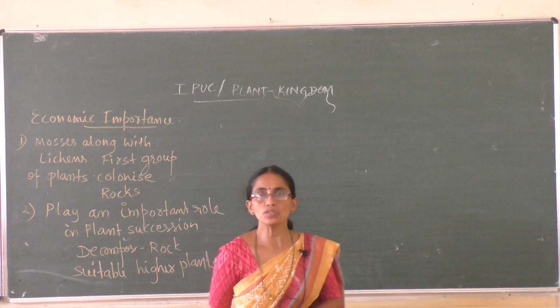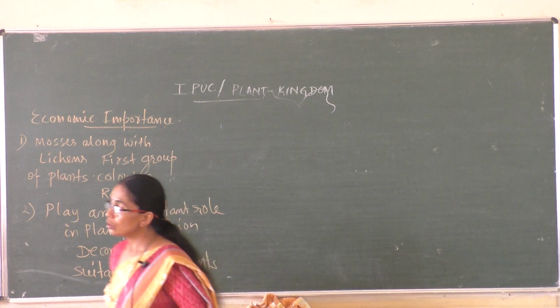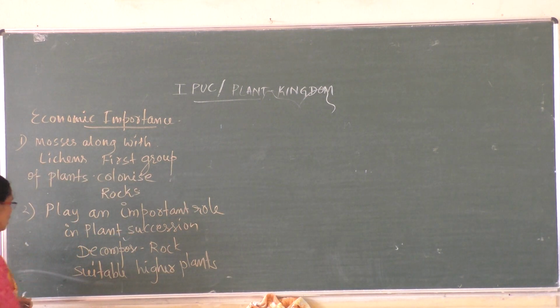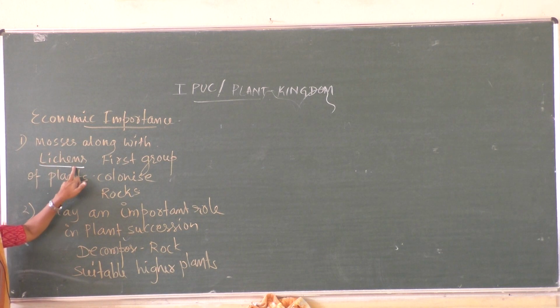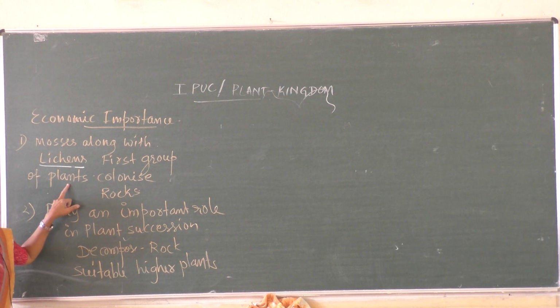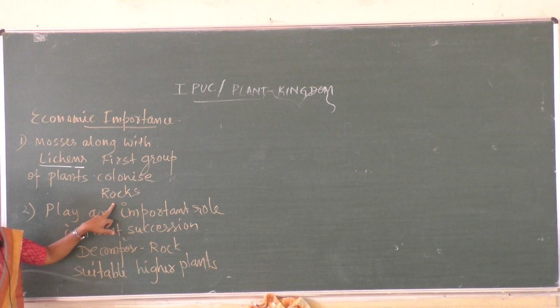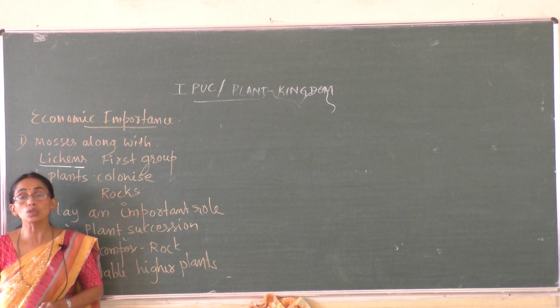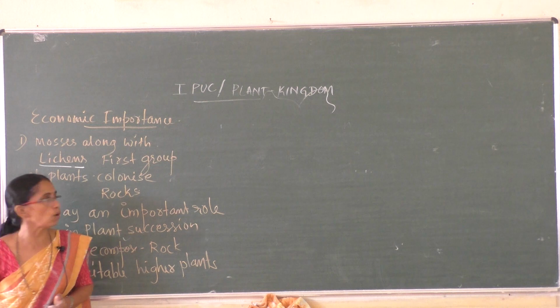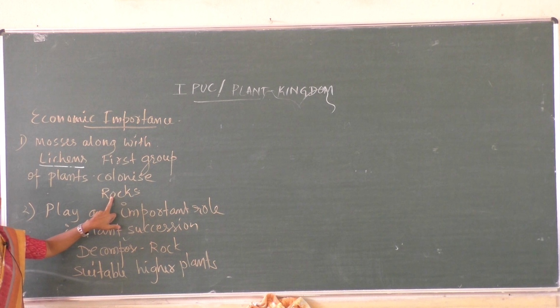Continuation: economic importance of bryophytes. You studied in an earlier chapter the concept known as lichens. Mosses, along with the lichens, are the first group of plants which can grow, colonize and multiply on rocks. Mosses along with the lichens are the first group of plants which can grow on the surface of rocks. These have the capacity to grow on rocks.